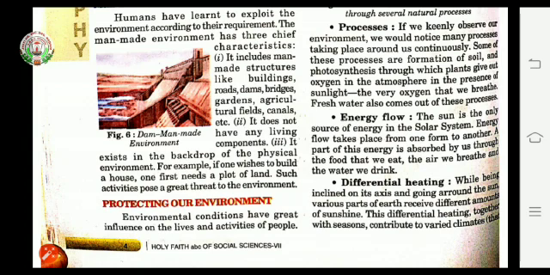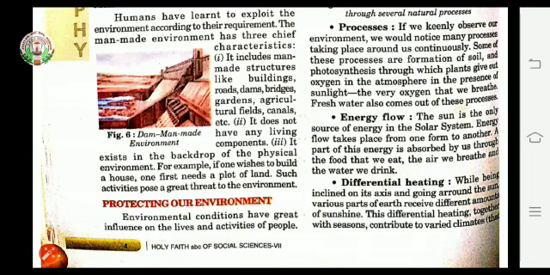Now the food we are eating, the air we are breathing, and the water we are drinking, all these three are the part of environment only. If we will not protect our environment, then what will happen? We will not get the food to eat, will not get the air to breathe, and will not get water to drink. That is why we should protect our environment.